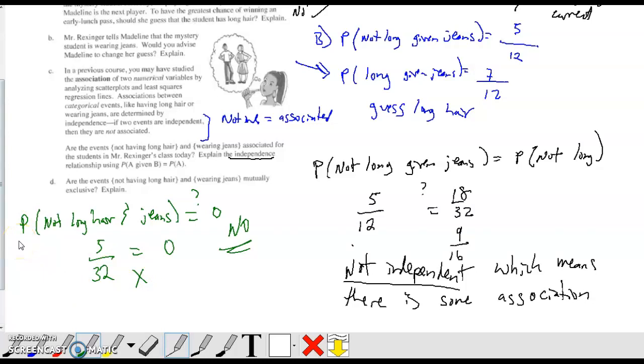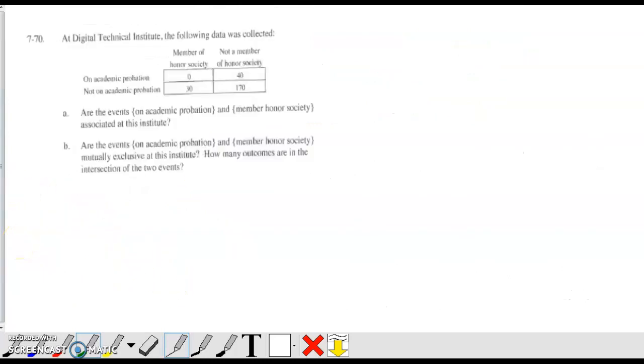All right, let's try one more example like this. At the Digital Technical Institute, here's the following information. You either are a member of the Honor Society or not a member. Seems pretty straightforward. And you're either on academic probation or you're not on academic probation. So we basically want to know, are events associated at this institute? So basically find out, are things independent or not independent? So we'll figure that out right now. And then, are there mutually exclusive events here? Okay, so let's first figure out part A.